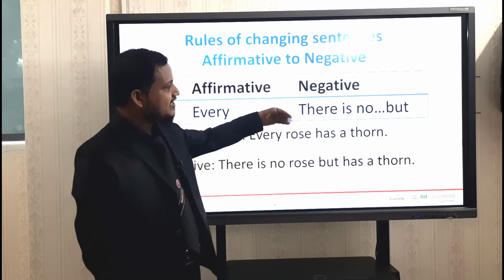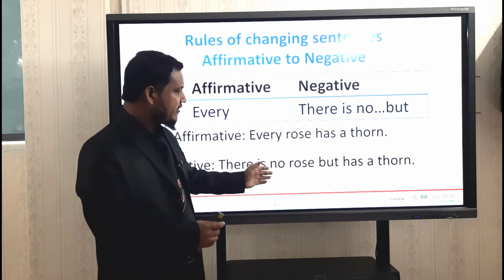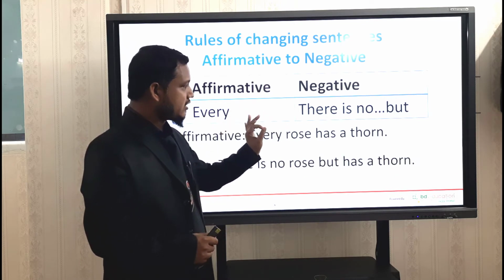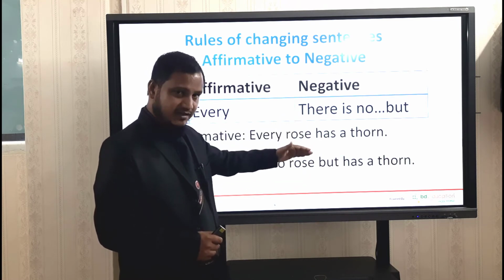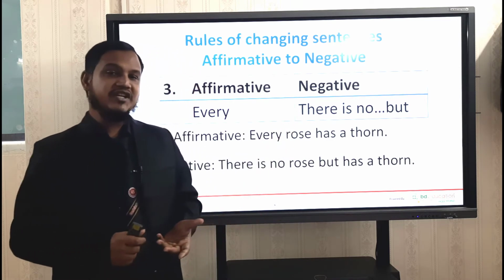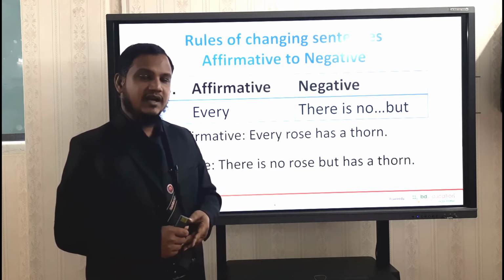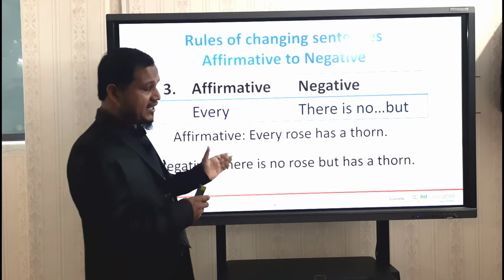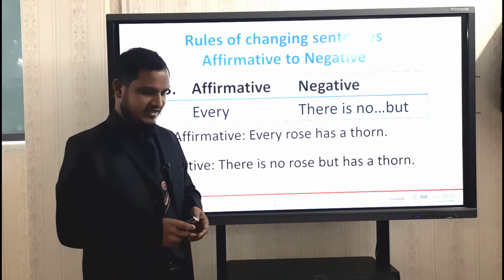And from the sentence pattern, from the rule, you get but. From where? "There is no ... but." But how did you get but here? Look at this, dear students. This is our rule. "There is no ..." means the next word of every. Then you write but from the structure, from the rule pattern, and you write all the rest the same. The other parts of the sentence will remain the same, and you will get the sentence very easily. Dear students, I have already shown you the structure, and you may change a lot of sentences as you wish. Okay, let's go for the next class.